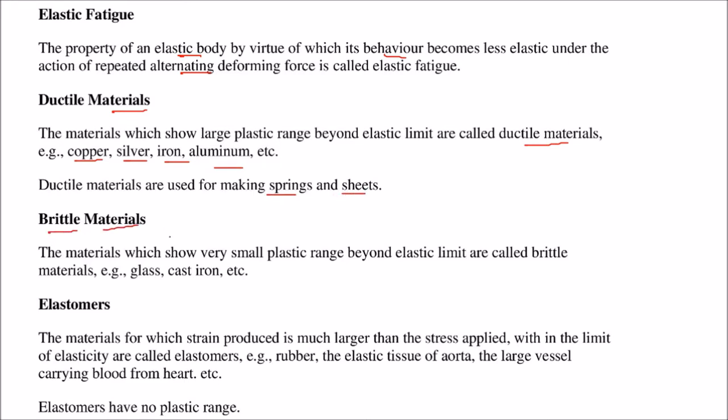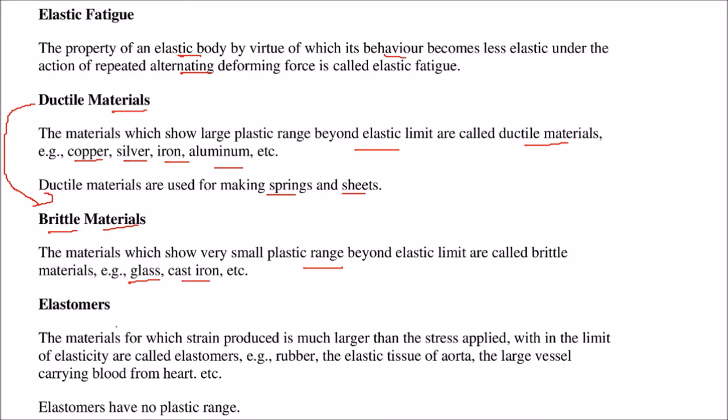Brittle material. The material which shows very small plastic range beyond the elastic limit. See, this is just the opposite. Ductile materials show a large plastic range beyond the elastic limit. Here they show a very small plastic range beyond the elastic limit, and they are brittle. Glass, cast iron: you hit a glass with a normal, very small force, it will break.